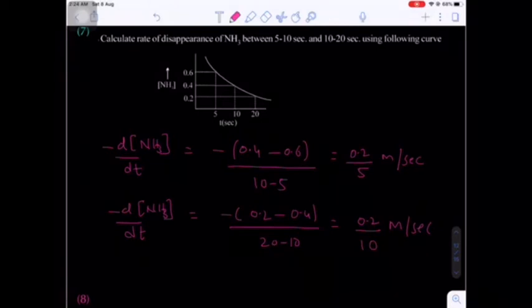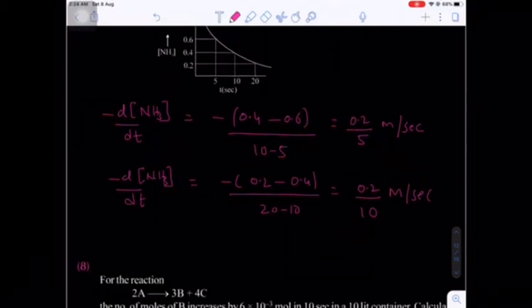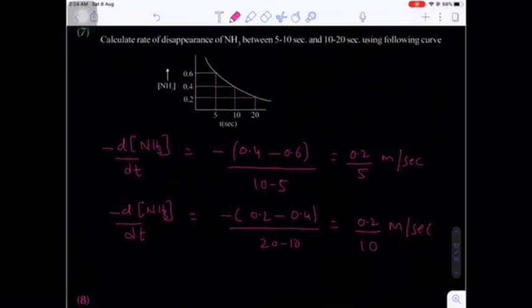Okay. Now in the first case, 10 minus 5, the concentration change is 0.6 minus 0.4, which is 0.2, so 0.2 by 5. In the second case it is 0.2 by 10. Are you getting my point? In the first case, the concentration change from 5 to 10: at 10 seconds 0.4, and at 5 seconds 0.6. There will be 0.2. The time difference will be 10 minus 5, that will be 5.